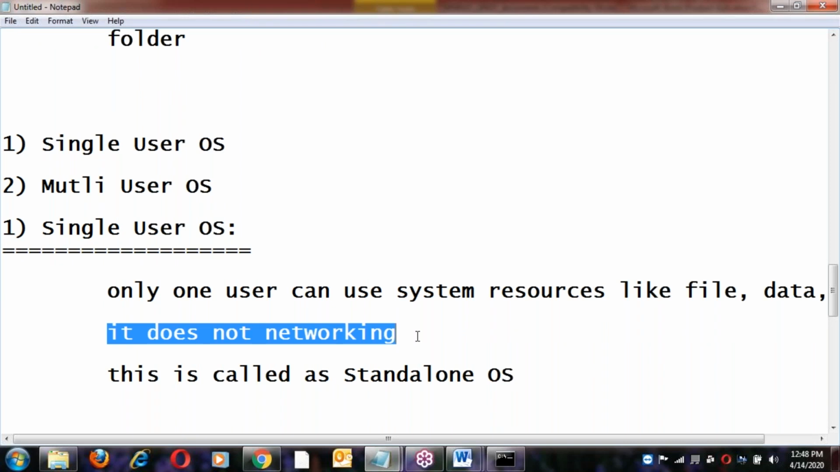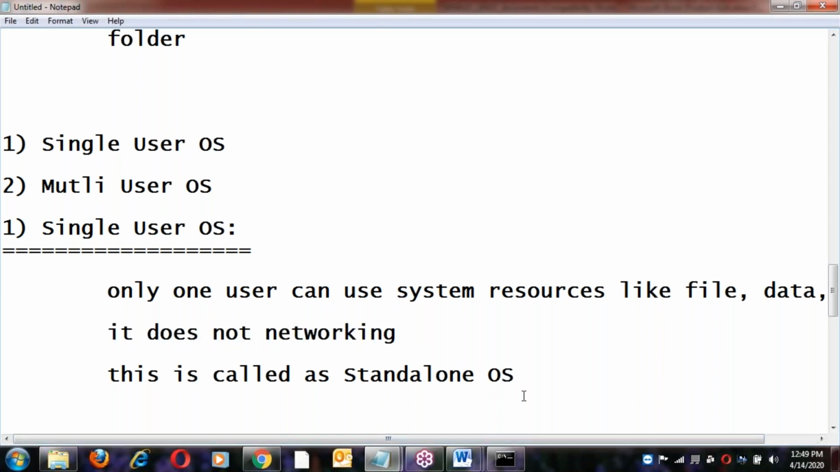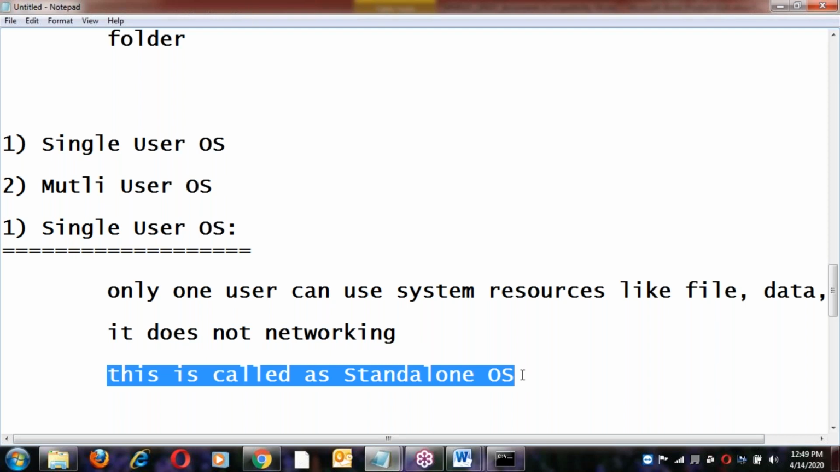If no networking, how can you share your files? Suppose in your system some file is there, and you want to transfer it to a team member, maybe a Java development team or a Python development team. How can you transfer? Networking is required to transfer. But this standalone OS does not support networking. Since we don't have networking, we can't transfer the files.